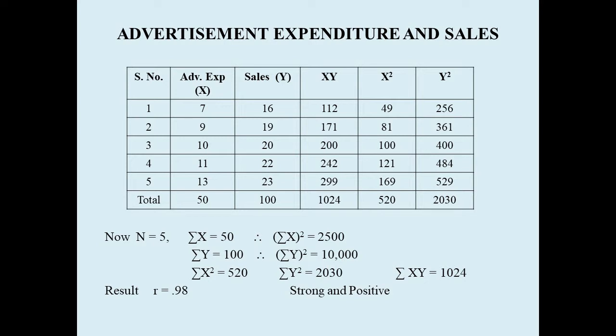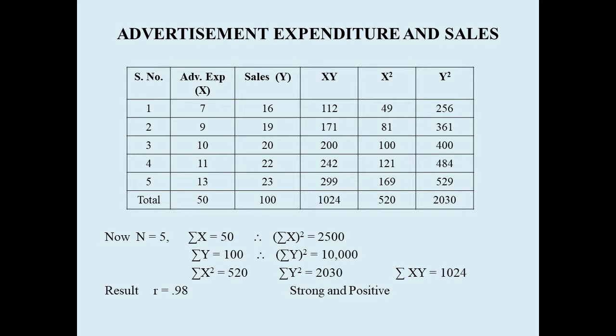Sum of x whole square means sum of x into sum of x, that is 2500. Sum of x whole square is summation x squared. Summation x is 50 and its square will be 2500. Sum of y is 100. Sum of y whole square will be 10,000.